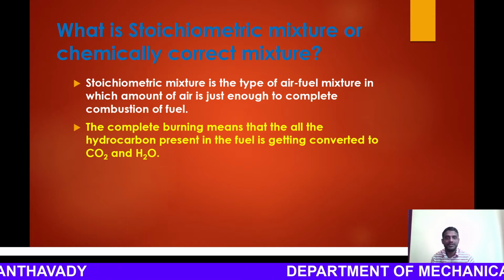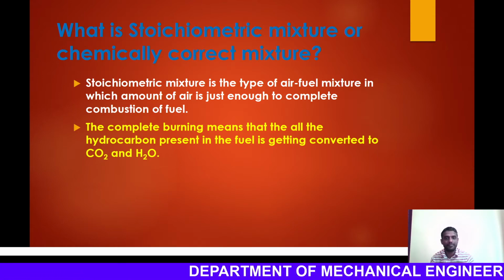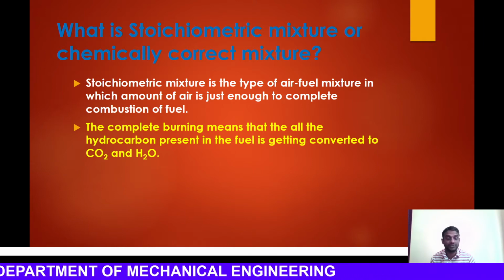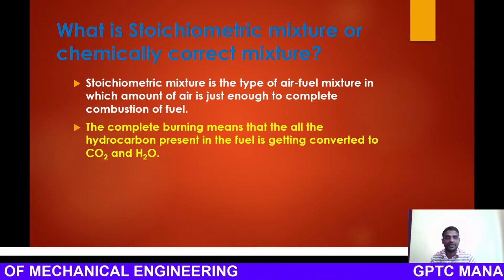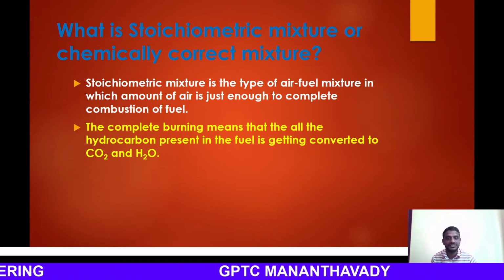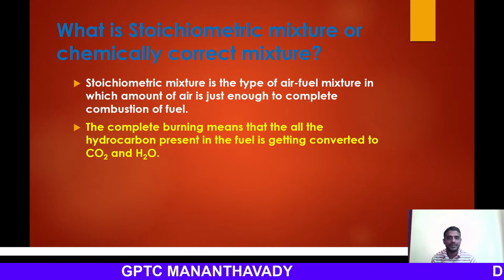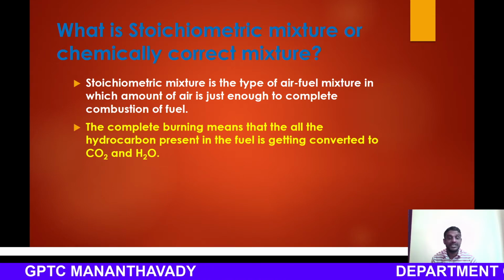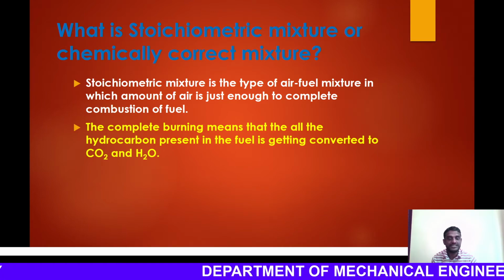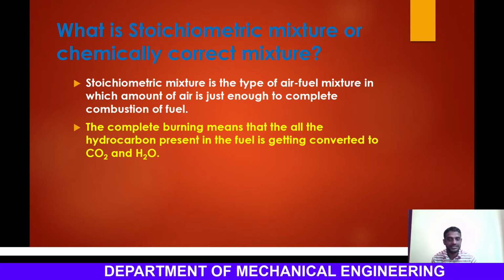The complete burning means that all the hydrocarbon present in the fuel is getting converted to carbon dioxide and water. So you know that all fuels are hydrocarbons. For example, methane is CH4. Octane is C8H18. If cetane is considered, C16H34.